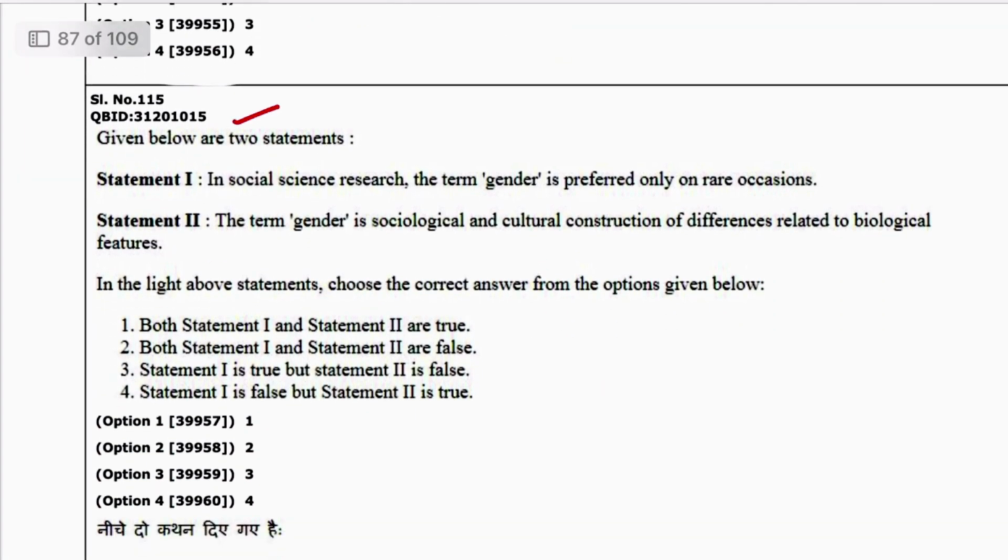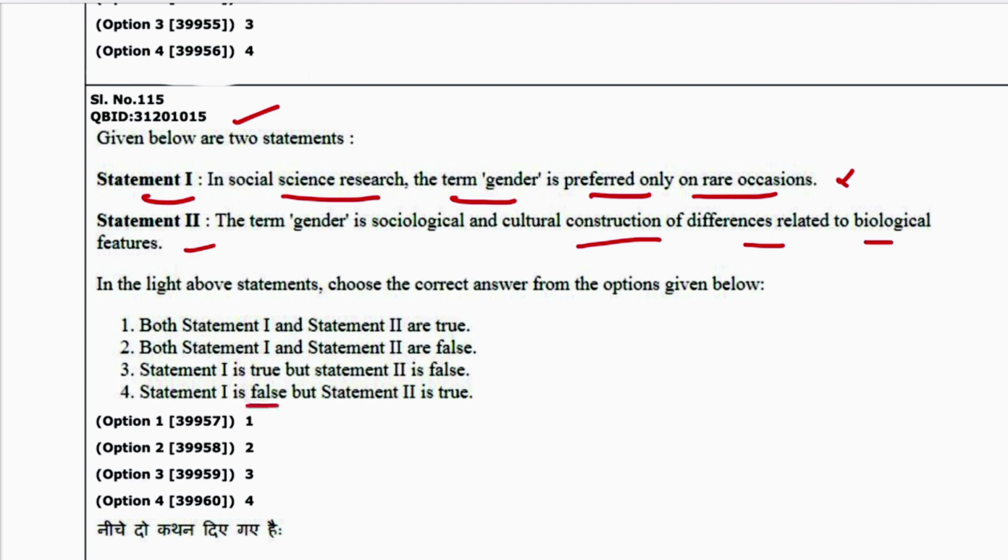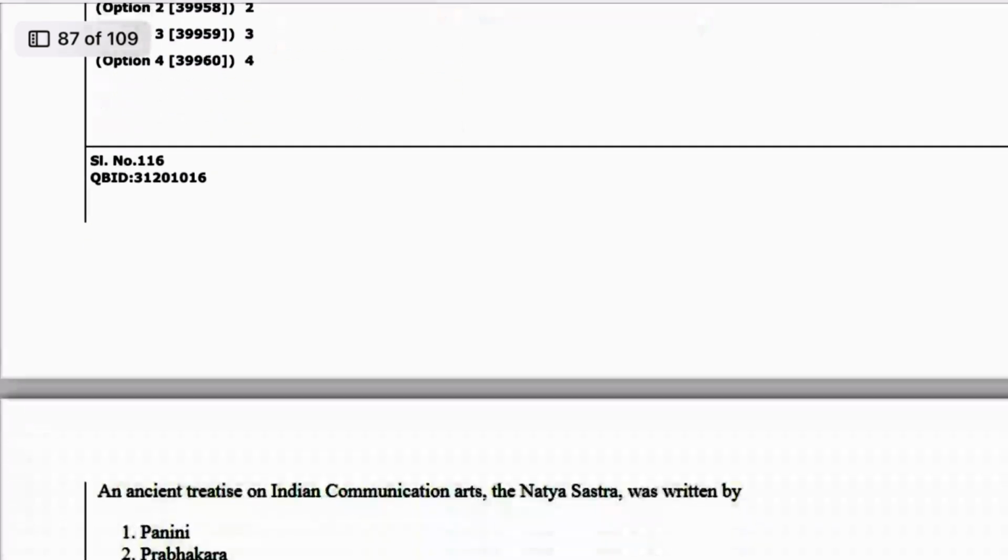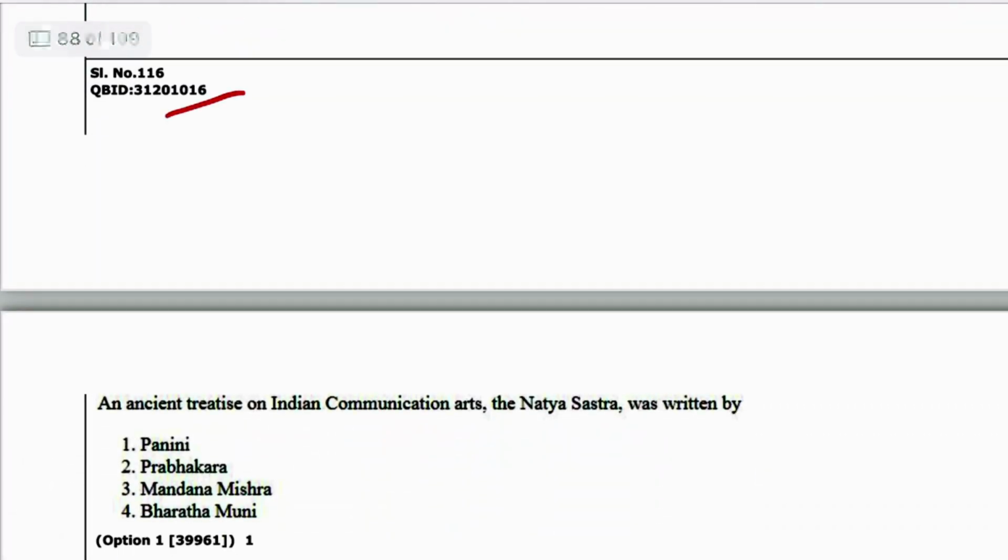Next 15. Statement 1. In social science research, the term gender is preferred only on rare occasions. This is wrong. The term gender is sociological and cultural construction of differences related to biological features. This is correct. 1 is false, second is true, 4 is the answer. Next is 16.